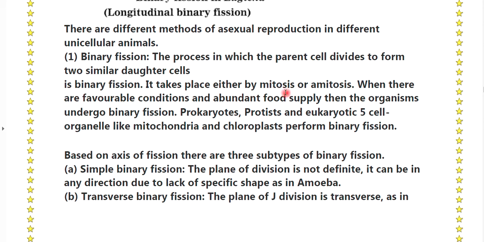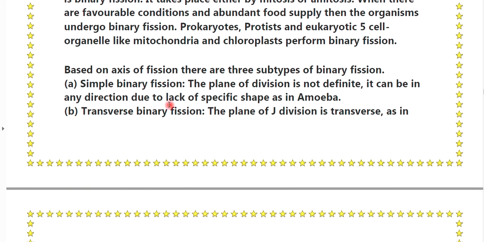It takes place either by mitosis or amitosis when there are favorable conditions and abundant food supply. Prokaryotes, protists, and eukaryotic cell organelles like mitochondria and chloroplast perform binary fission. Based on the axis of the fission, there are three subtypes of binary fission.